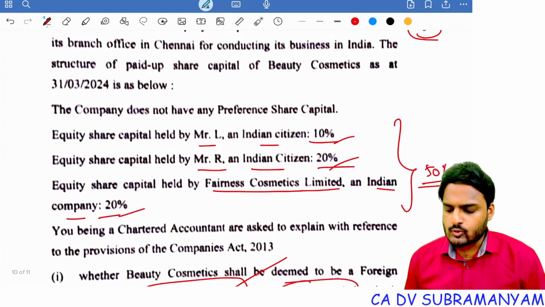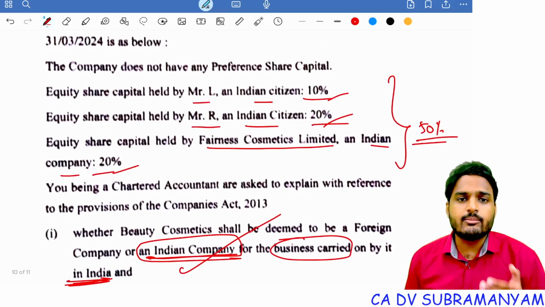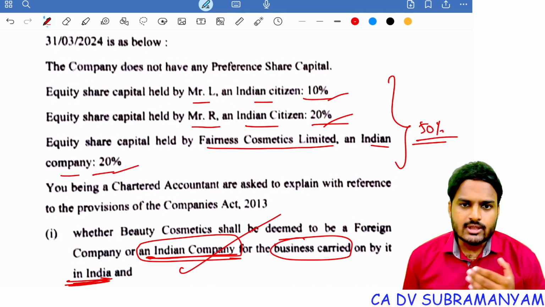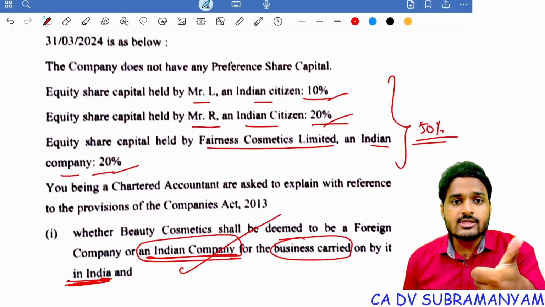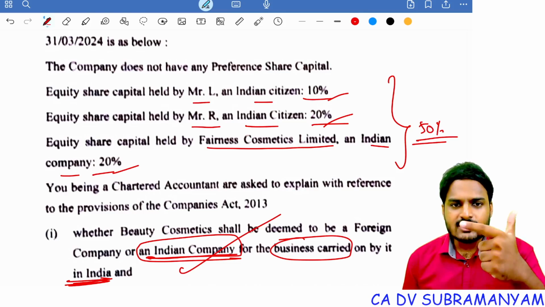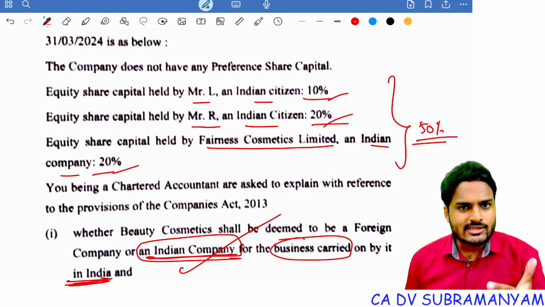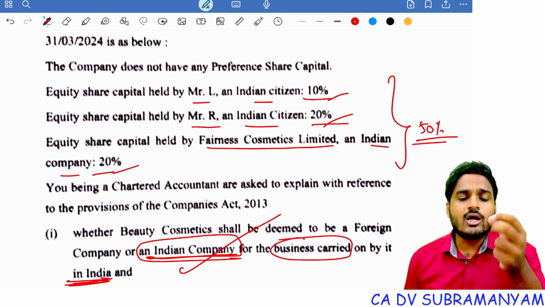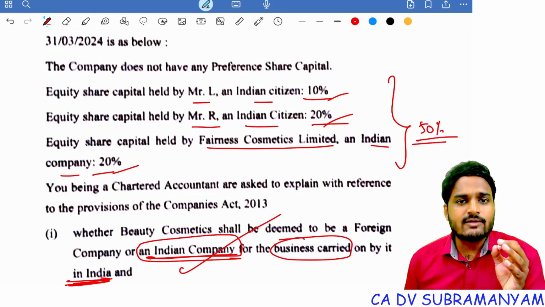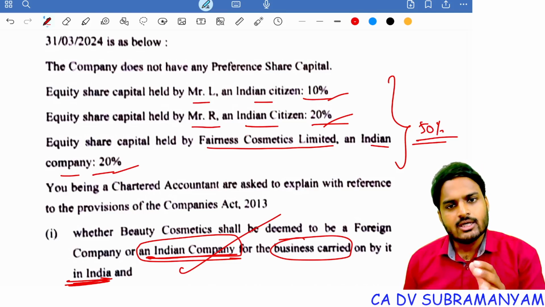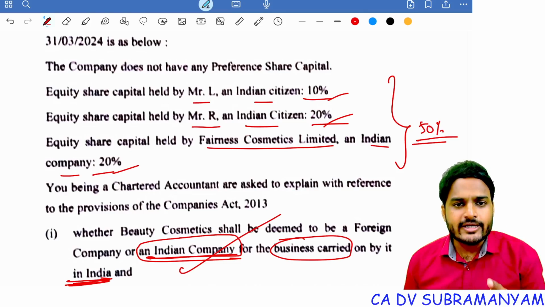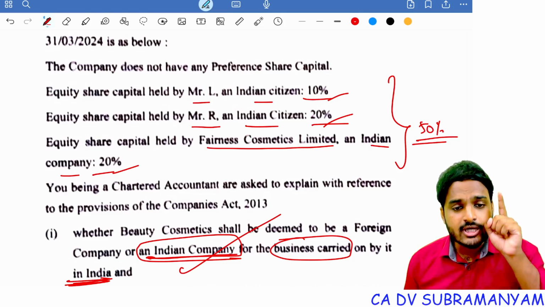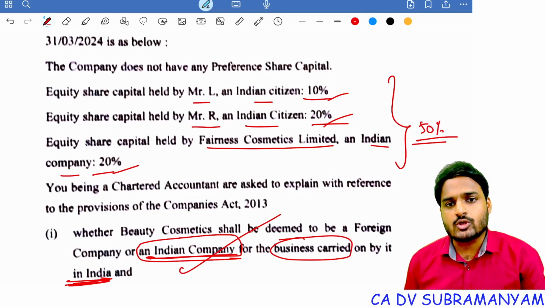So you can answer this question only if you remember the limits of deemed Indian company. So what are the conditions? First of all, it is a company incorporated outside India, carrying business operations in India, and in that company, one or more Indian citizens, one or more body corporates incorporated in India, all put together, if they hold not less than 50% of capital of that company, then with respect to business operations carried in India, it is deemed to be an Indian company. Accordingly, it is required to comply with all provisions of Companies Act 2013.